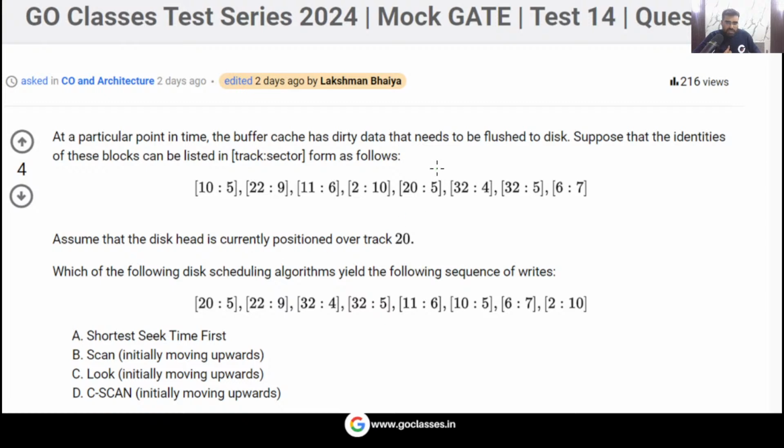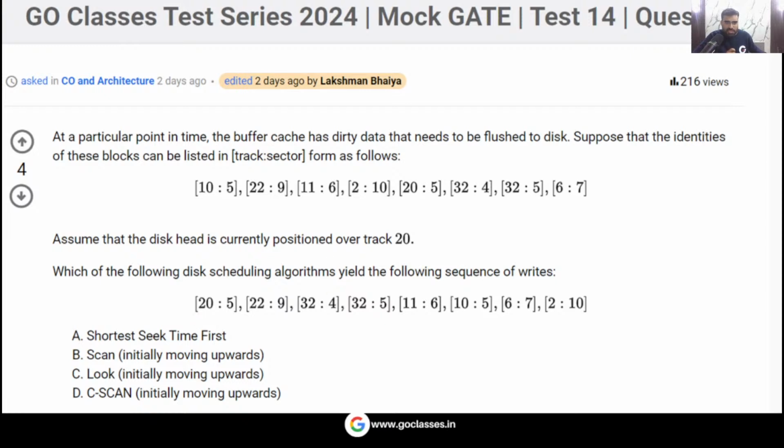But in this question, the question is asking which of these scheduling algorithms, for this sequence, will give you the same sequence of writes. See, the question is not asking you how many tracks. The counting, you don't have to count the tracks. Are you getting my point? Which scheduling algorithm will go through how many tracks, that you don't have to calculate. The number of seeks you don't have to calculate in this particular question.